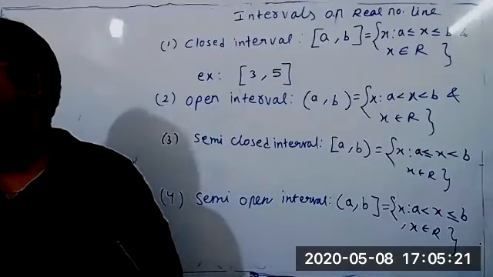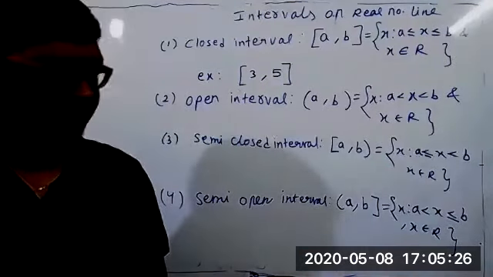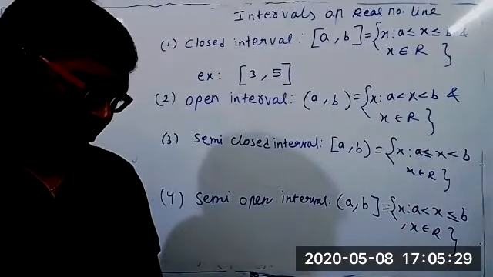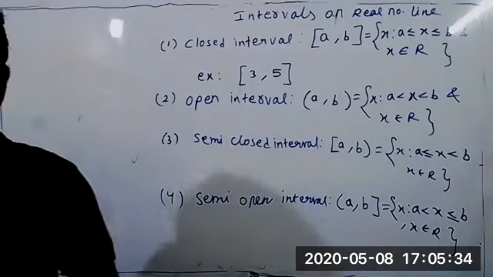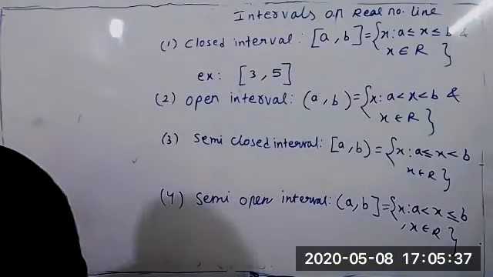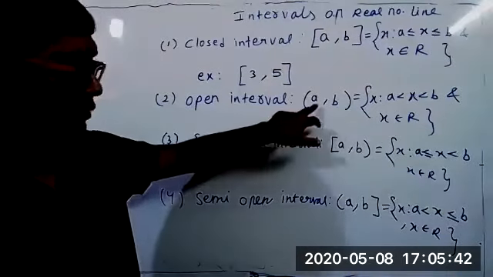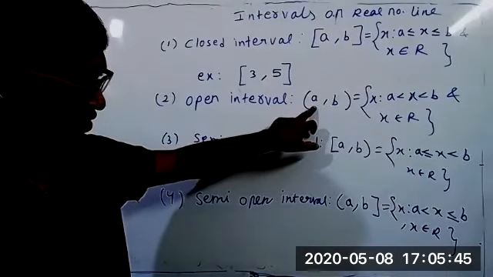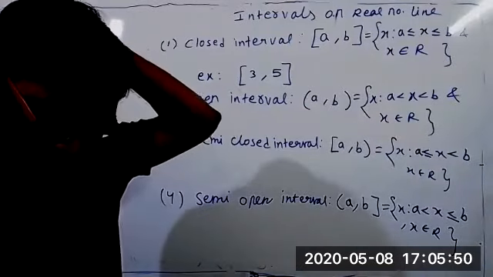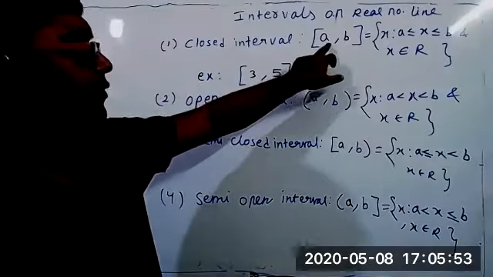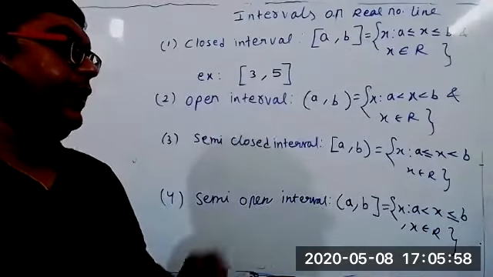No doubt. Understood, sir. Are you finding it difficult? No, sir. Easy? Yes, sir. Have you completed? Tell. Sir, parenthesis a comma b itself is a set. Any of these itself is a set. The first one is a closed interval. Set means a collection of well-defined objects.